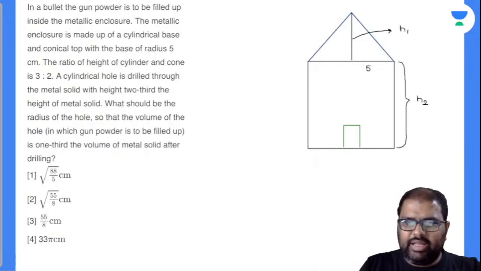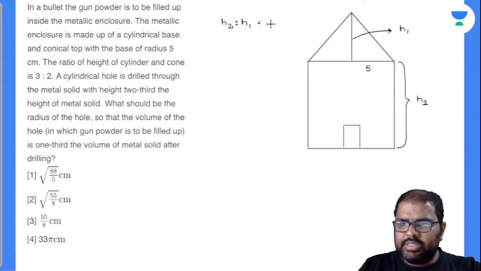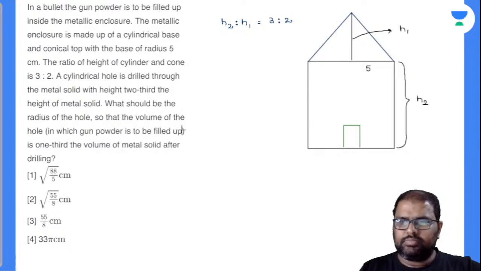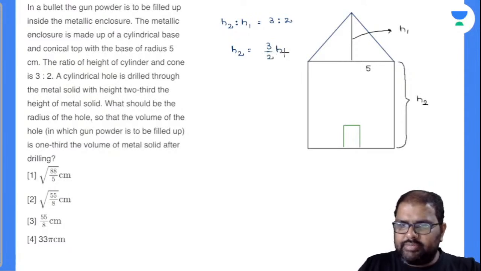Now the point given here is the ratio of height of the cylinder, which is h2, and cone, which is h1, is 3:2. Now I'll take down my h2 as 3/2 into h1, just for the sake of convenience. Later on for the calculations, it will be very, very helpful.